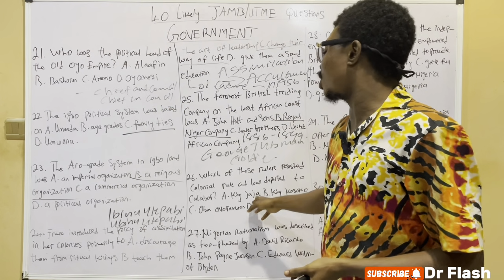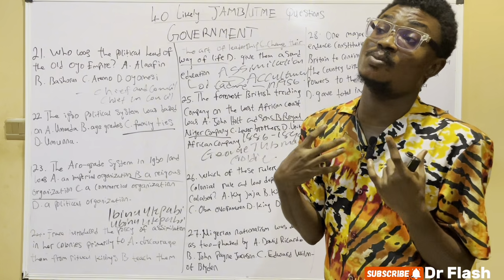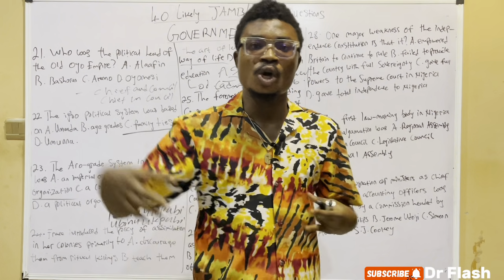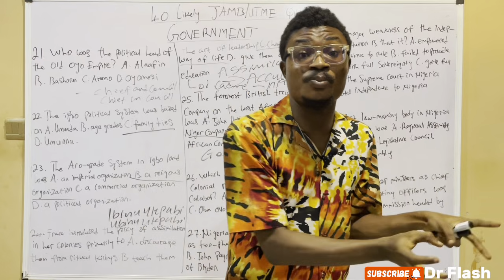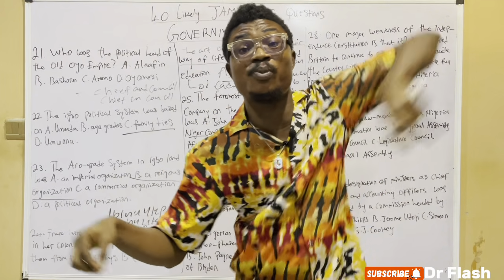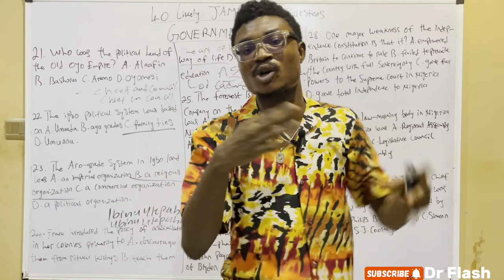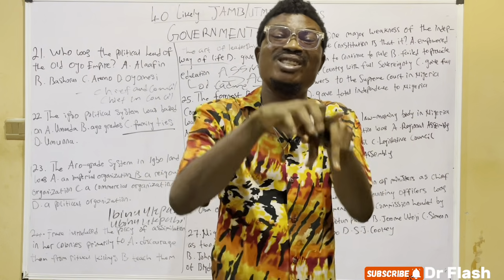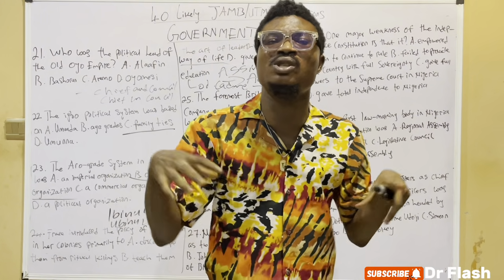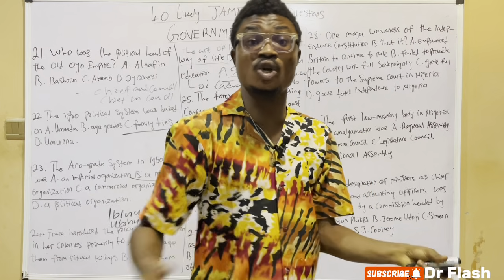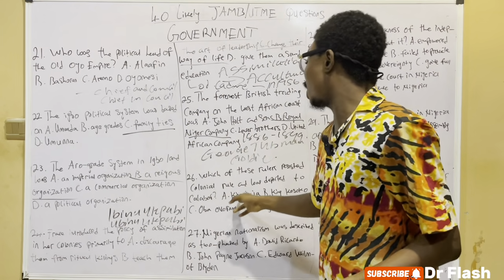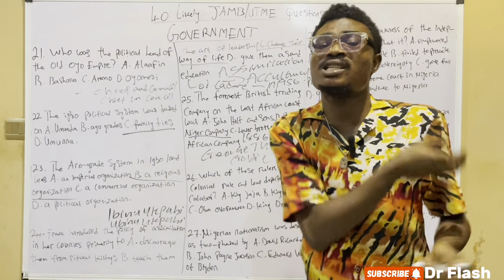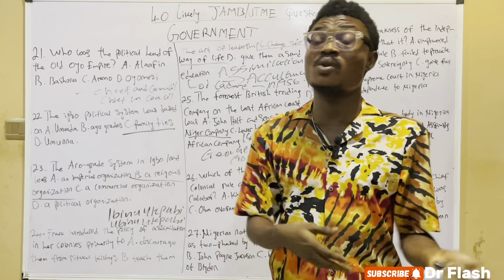And coming to King Jaja of Opobo, we know that the British government brought gunboat diplomacy. Gunboat diplomacy simply means that they tell you to enter the boat, and when you enter the boat, they deport you to another country. That was gunboat diplomacy, used by the Europeans to deceive African leaders, to deceive traditional rulers. And in 1887, King Jaja of Opobo was deported to the West Indies.